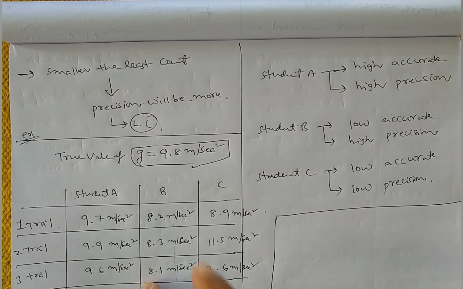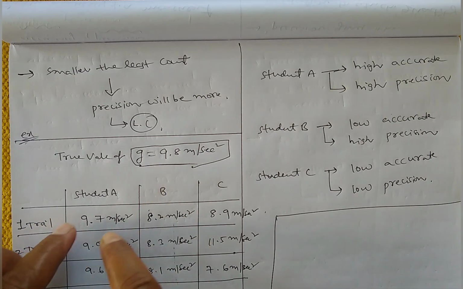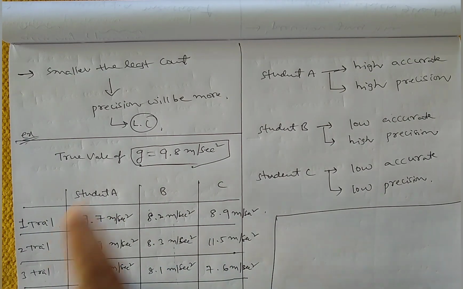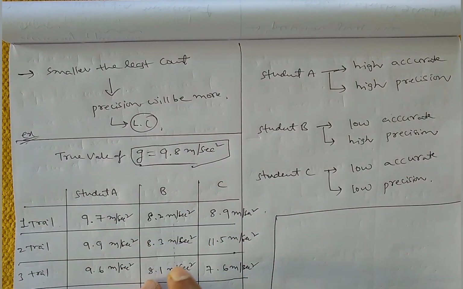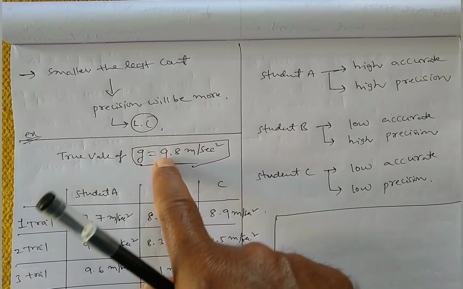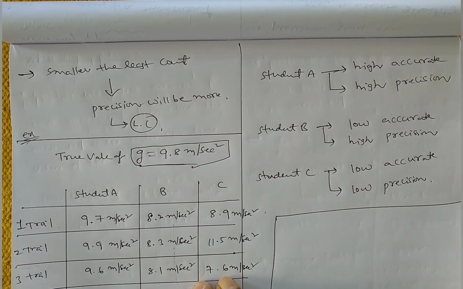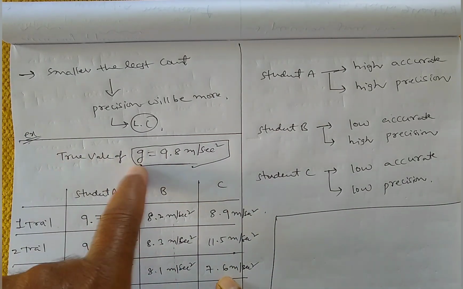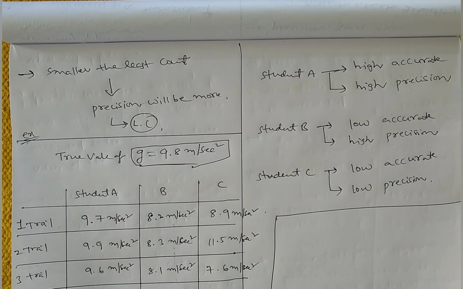These are also close to each other, high precision. These are not close to each other, less precision. Accurate means the readings are near to the true value, high accuracy. These readings are not near to the true value, less accurate, and these are also not near to the g value, so less accuracy. So this is the difference between accuracy and precision.